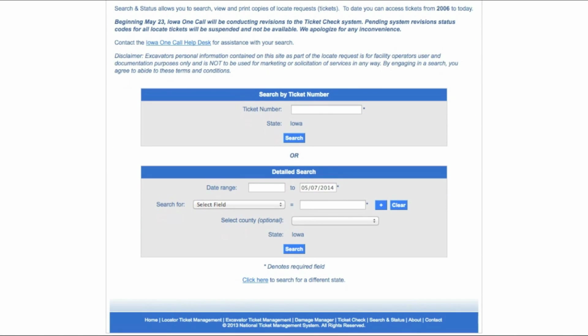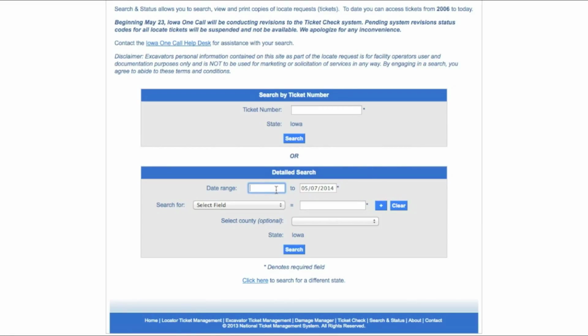If you do not have your ticket number, you can run a detailed search. To run a detailed search, you will first need to specify a date range. Be sure to enter the date range in the format shown, with 2 digits for month, 2 digits for day, and 4 digits for year. This will narrow your search results to tickets that were submitted during this date range.